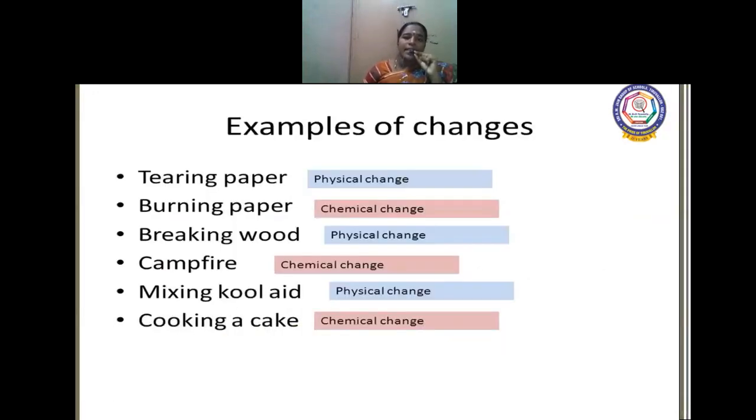Let us discuss some examples of the changes. Tearing a paper, it is a physical change. Burning paper, it is a chemical change. There is a new substance, ash, that you will get. Breaking wood, it is a physical change. Campfire, chemical change. Mixing Kool-Aid, physical change. And cooking a cake, it is a chemical change.